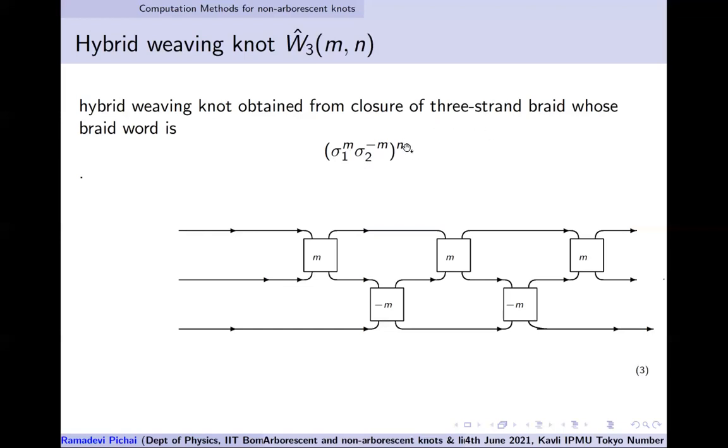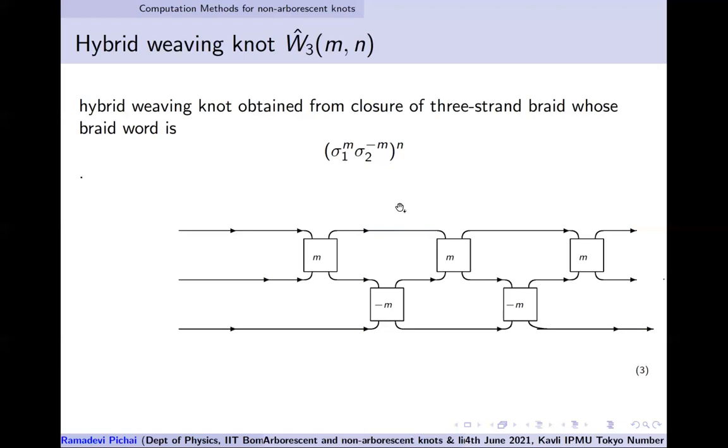And if you take n equal to 2, sigma 1, sigma 2 inverse, sigma 1, sigma 2 inverse, you will get back your figure 8. If we did not put the inverse, it will be like the torus knots. Torus knots are sigma 1, sigma 2, sigma 1, sigma 2, keep doing that. So if you do sigma 1, sigma 2 twice, you will get the trefoil. The modification is that the braiding generators alternate with inverses. That is the modification in the context of weaving knots. Pertinent to this 3-strand case, it is sigma 1, sigma 2 inverse.